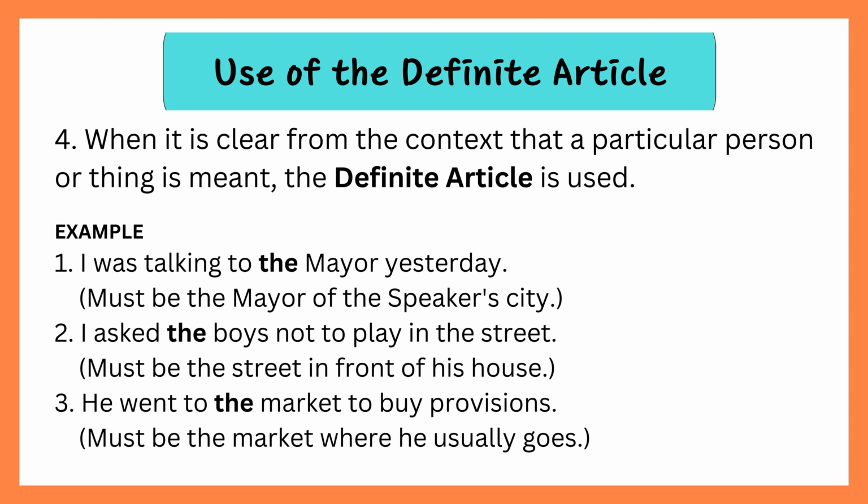When it is clear from the context that a particular person or thing is meant, the definite article is used. Example 1. I was talking to the mayor yesterday. Must be the mayor of the speaker's city. 2. I asked the boys not to play in the street. Must be the street in front of his house. 3. He went to the market to buy provisions. Must be the market where he usually goes.